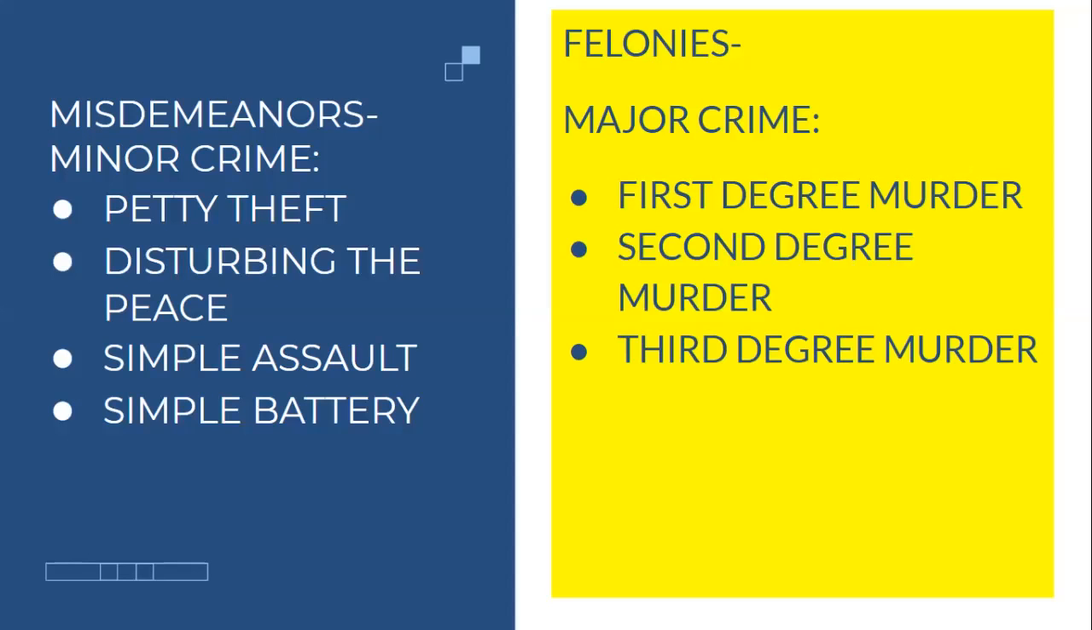Misdemeanors are minor crimes such as petty theft, disturbing the peace, simple assault, and simple battery. Felonies are major crimes: first-degree murder, second-degree murder, and third-degree murder.